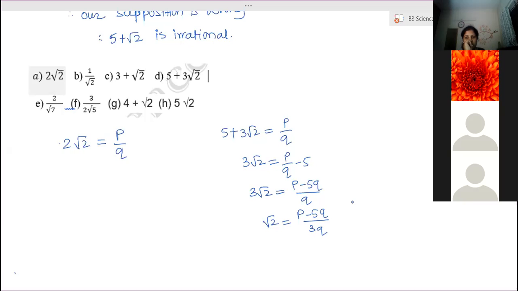Ma'am, I didn't get it. Cross multiply. Otherwise, 2 by root 7 is equal to p by q. Cross multiply. 2q is equal to p root 7. So root 7 is equal to 2q by p. Okay.